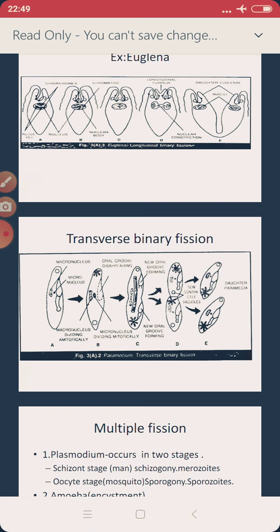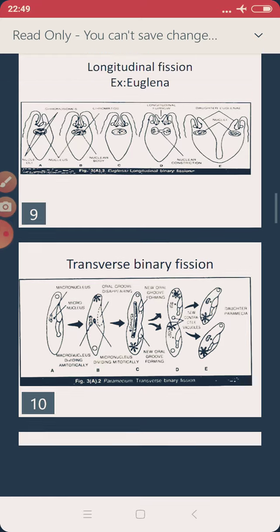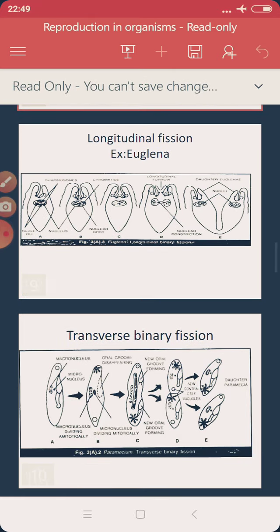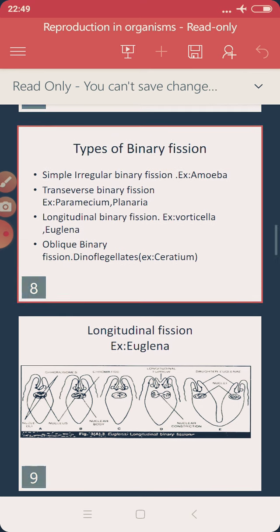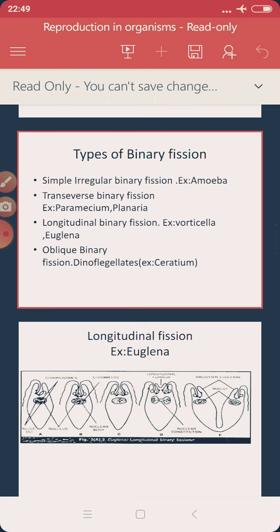Now there is one more type of binary fission, oblique binary fission, for which the example quoted is dinoflagellates, and one example among the dinoflagellates is Ceratium. What do you mean by oblique binary fission? So far we have seen irregular, transverse and longitudinal binary fission.